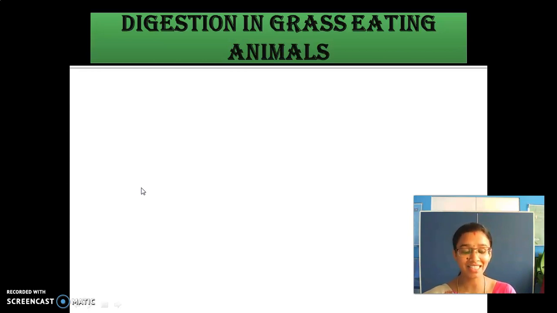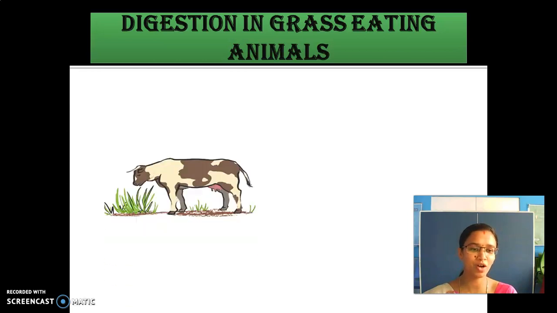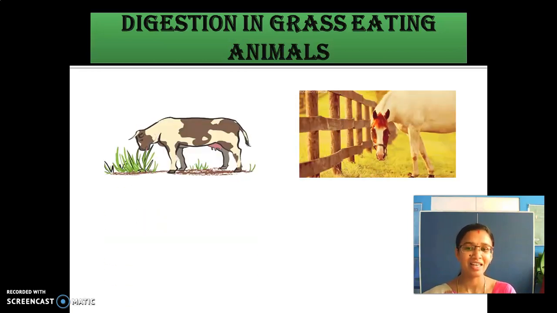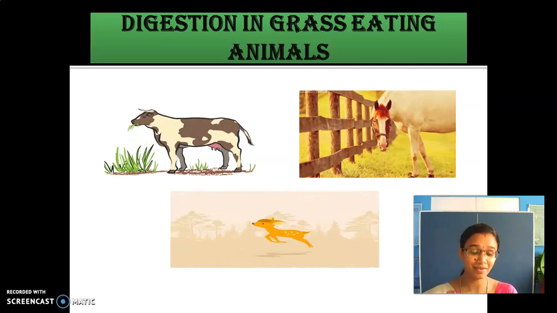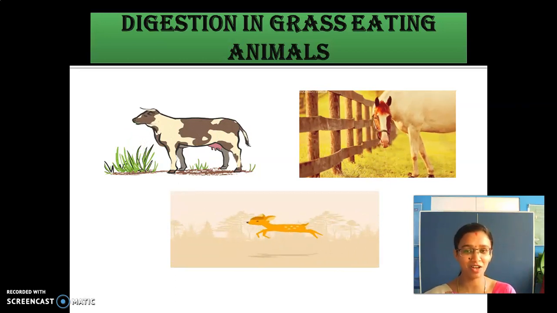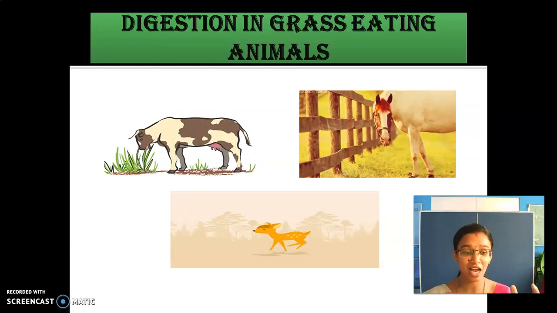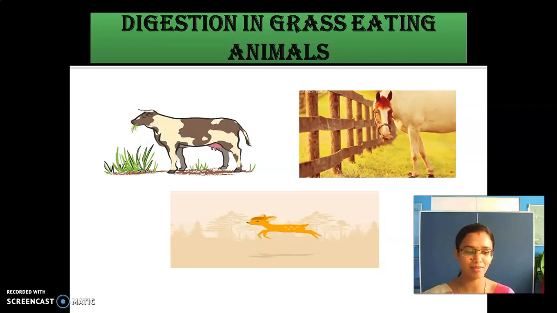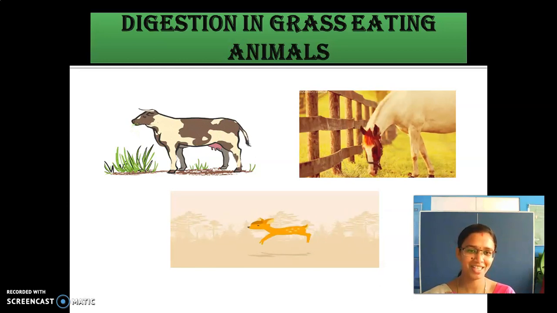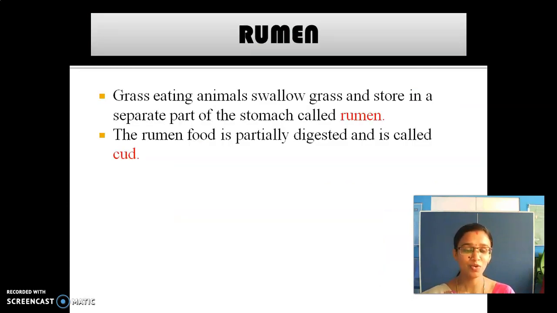Okay, tell me some grass eating animals. Very good. Cow, goat, buffalo. Yes, cow, horse, and then deer. So these are all some examples of grass eating animals. Now we are going to see how the digestion process takes place in these animals. Shall we go? Yes. So now we are going to see the digestion in cow.